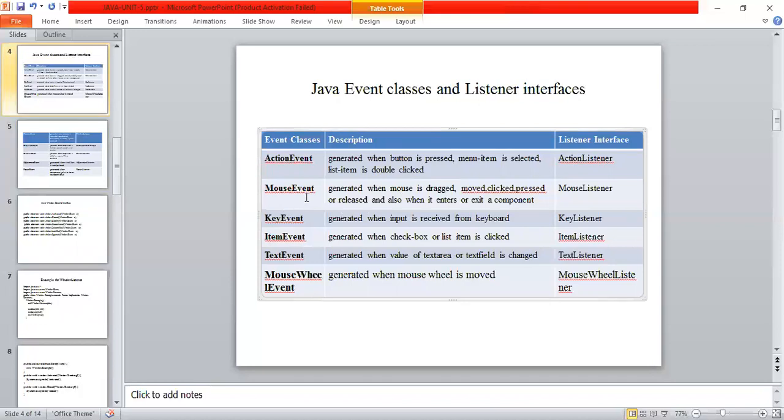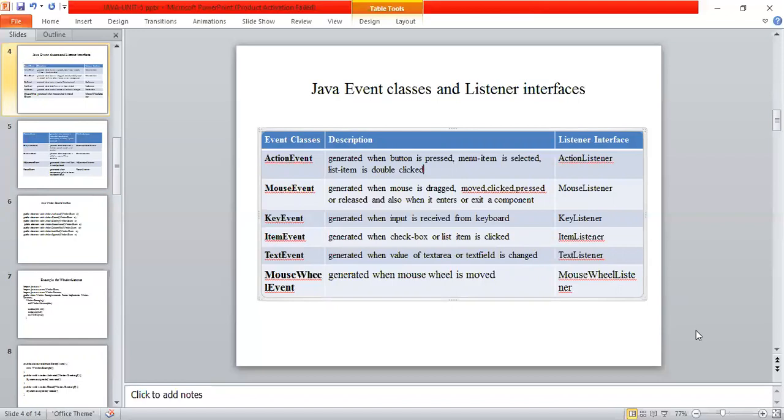Similarly, MouseEvent. Using the mouse, we can move the mouse, drag it, click it, press it, and release it. We can also enter the mouse pointer into a particular screen, which is called entering, and another event is exit, which is removing the mouse pointer from the screen.